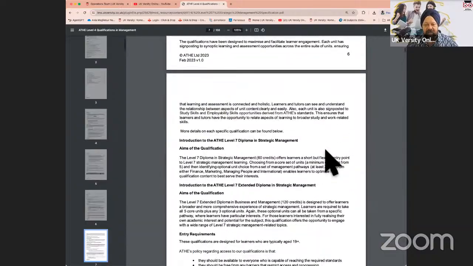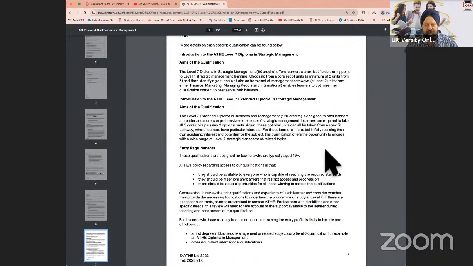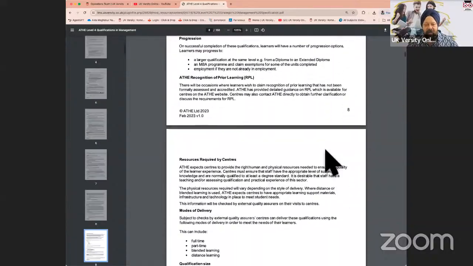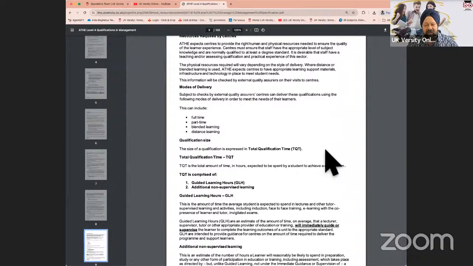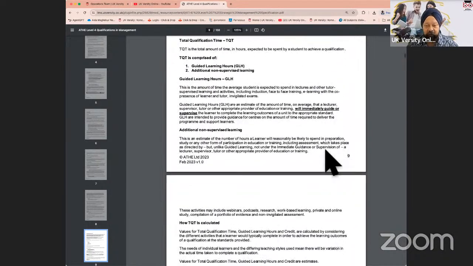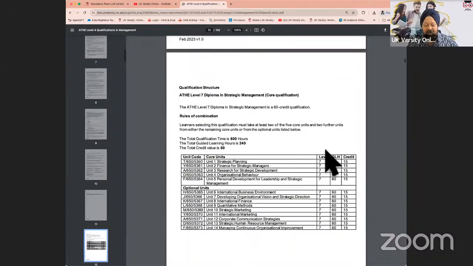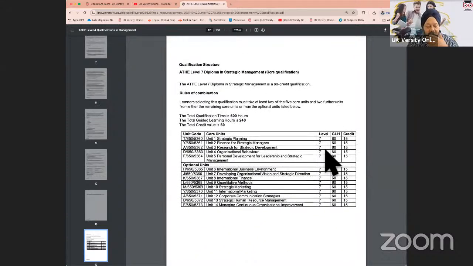Now, there are bits and pieces which I want to take you through very quickly. Most of you have met the entry requirements, which is fine. But what we also want to understand is this is a graded qualification. That means you can achieve pass, merit, and distinction, and that allows your grades to be differentiated because you achieved either a pass or a merit or a distinction.